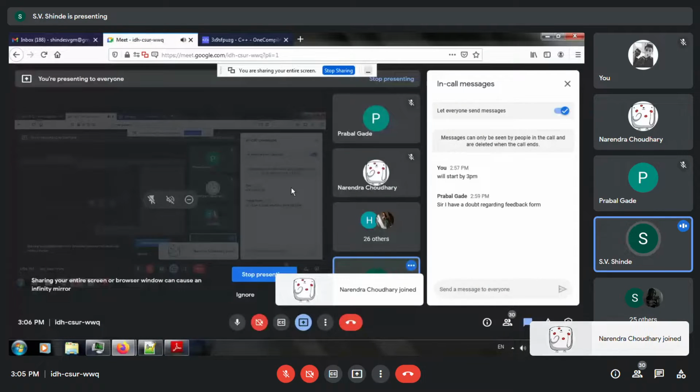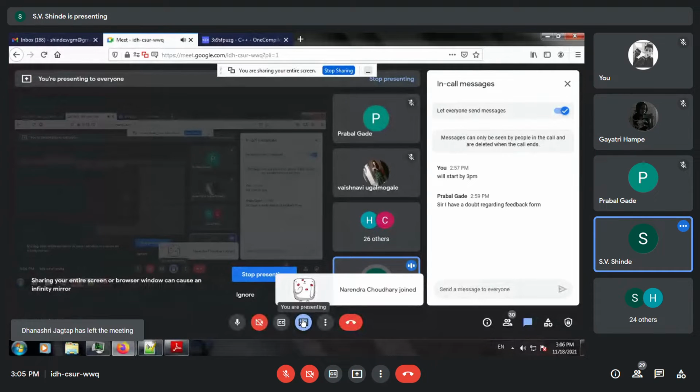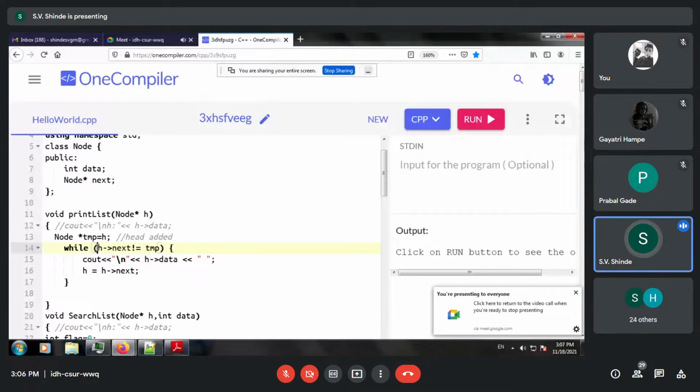Now, as far as the morning session is concerned, we have the program for circular linked list. So first we will analyze the structure. Since it is in C++, the class is not going to change. What is going to change over here is the print statement and the navigation. Over here you can observe that the first statement we have added is a temporary node which is storing the head node information.